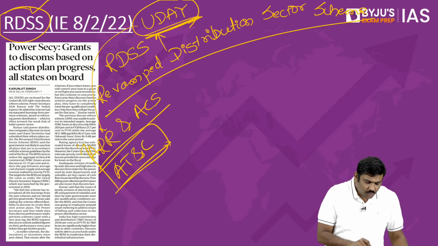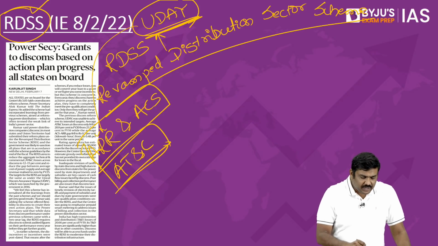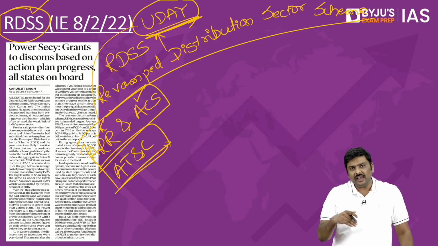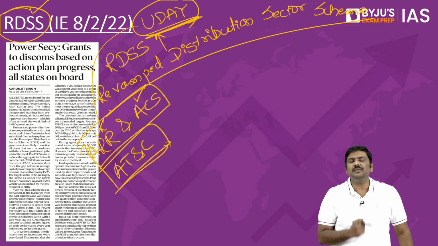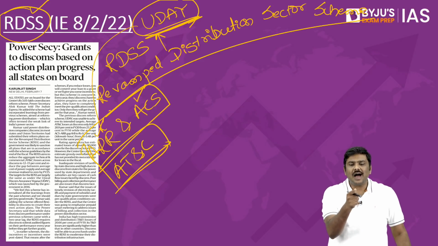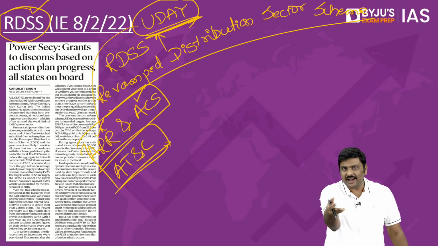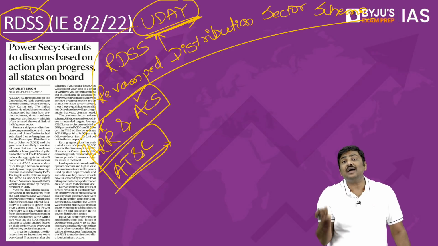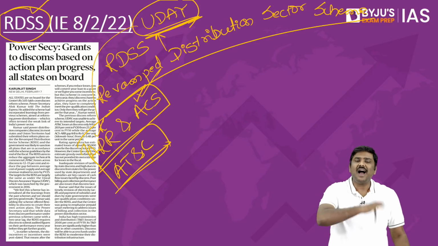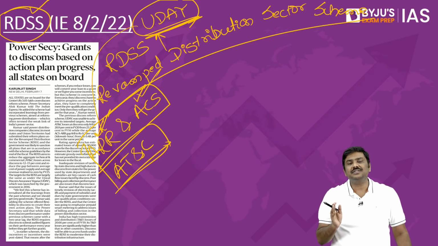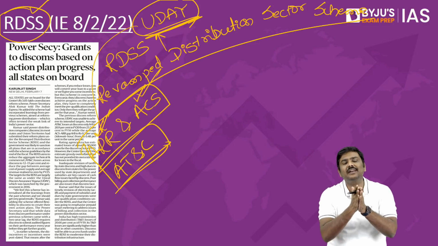Is it okay? One, reduce the gap between average revenue realized and average cost of supply, which essentially means the Discoms are selling electricity. For that, they are incurring more cost, and when they are supplying electricity, they are collecting charges which are lower. So the average cost of supply is higher than the average revenue realized. They wanted to bridge this gap.